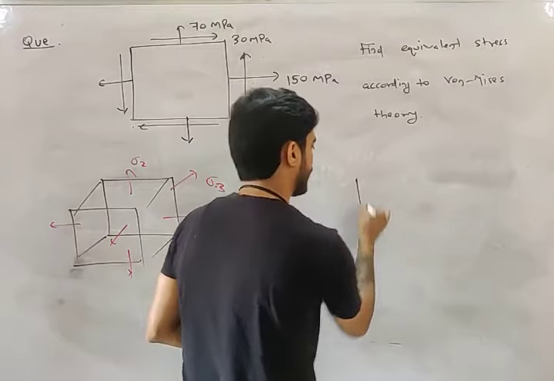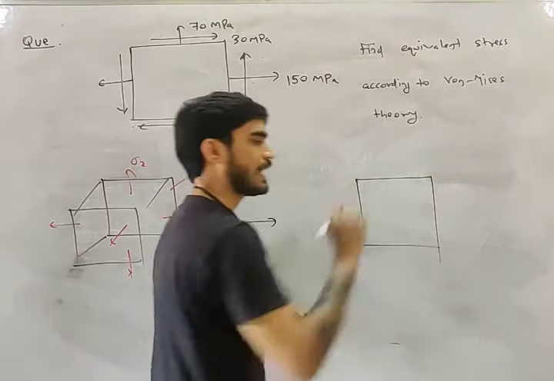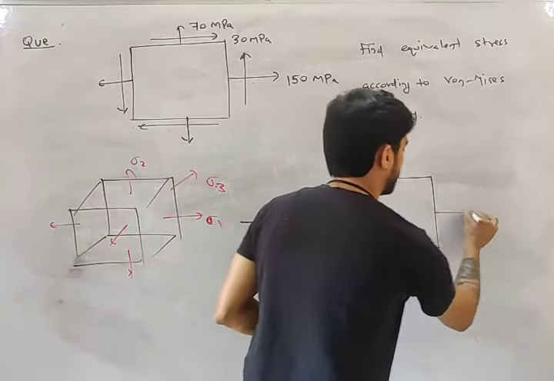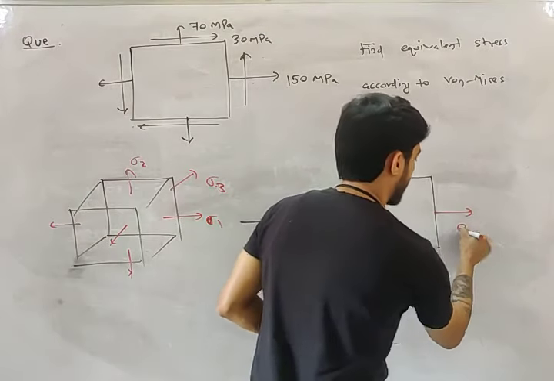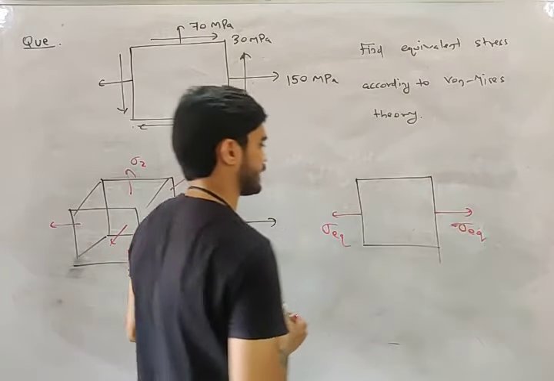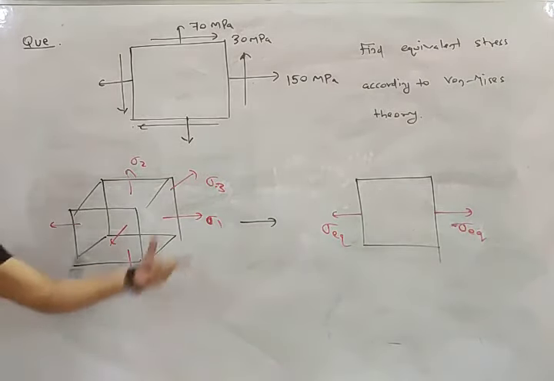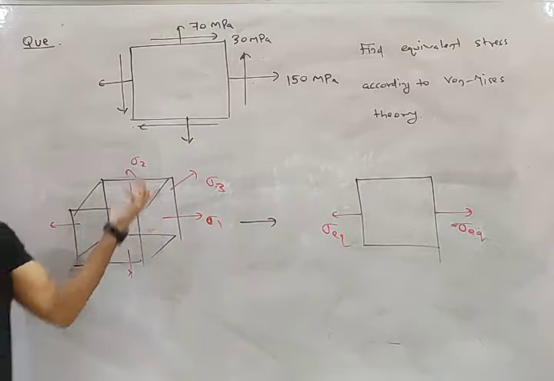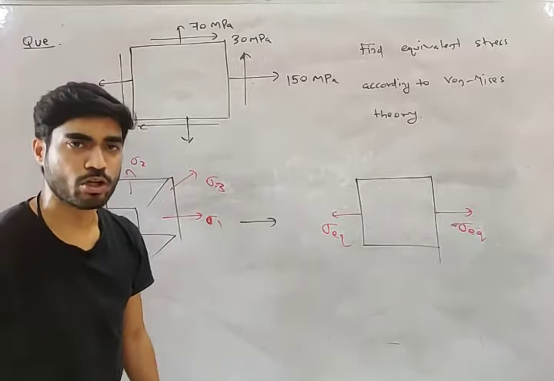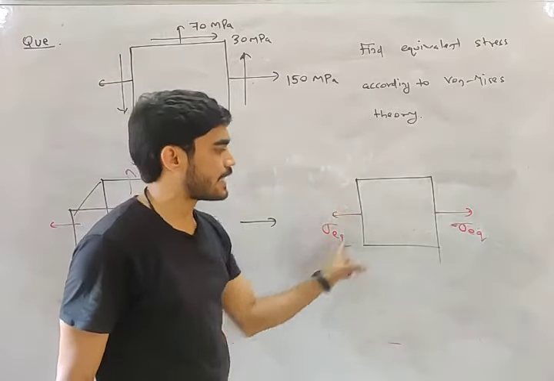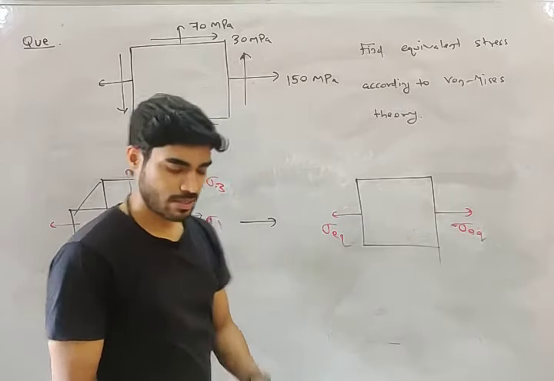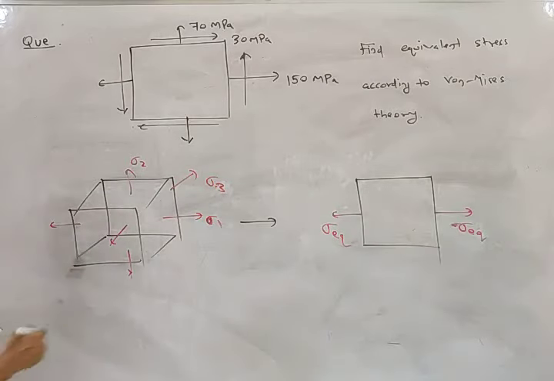If I replace them with a single stress, then that single stress is known as sigma equivalent. Right now there is triaxial stress. If I convert triaxial stress into uniaxial stress, then that single stress is known as sigma equivalent.